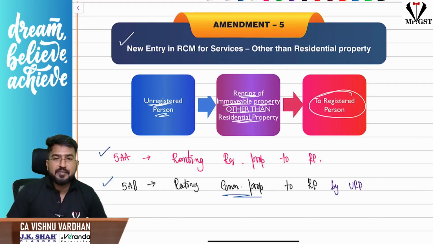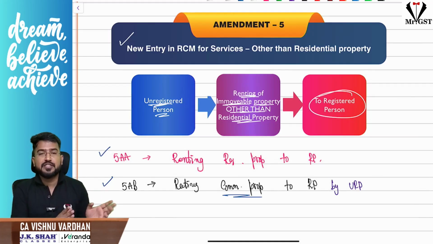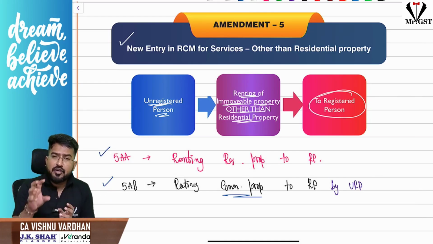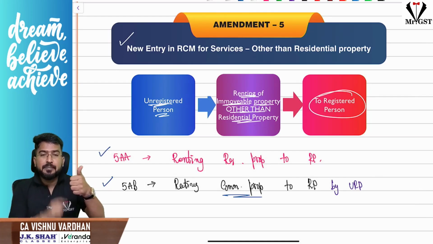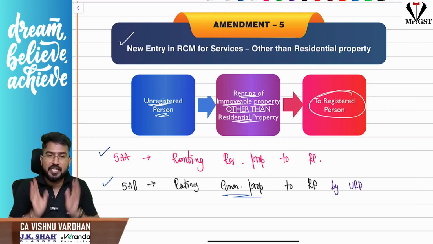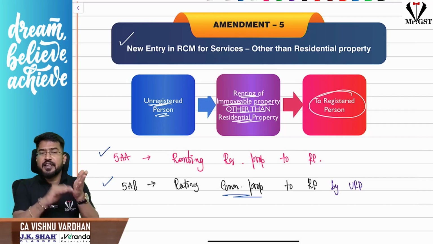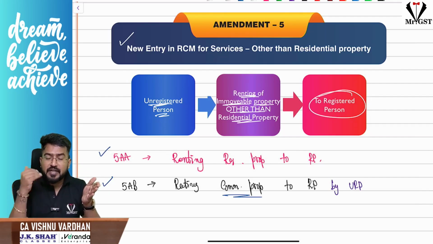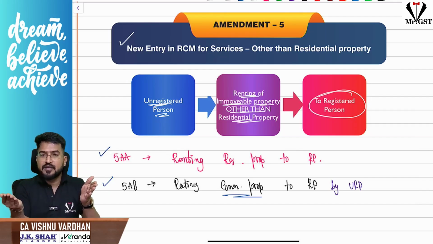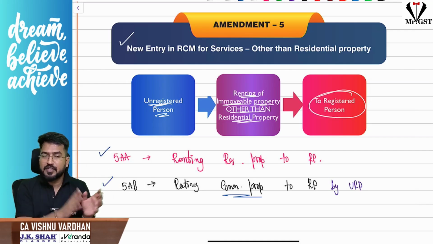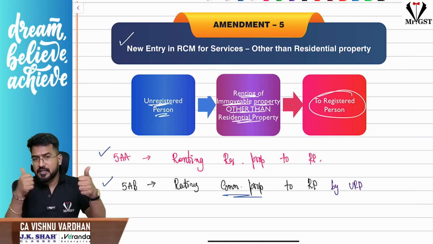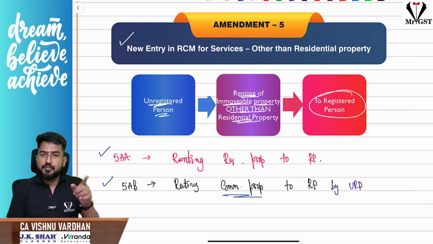New entry in RCM services, that is, sir, renting of commercial property. We have seen renting of residential property, 5AA. This is 5AB. Renting of commercial property by an unregistered person to a registered person, then only RCM. But if you see renting of residential property, any person renting residential property for business purpose to a registered person, then only RCM. 5AA is different. In 5AA, the supplier can be any person, the recipient should be registered. Residential property for business purpose.